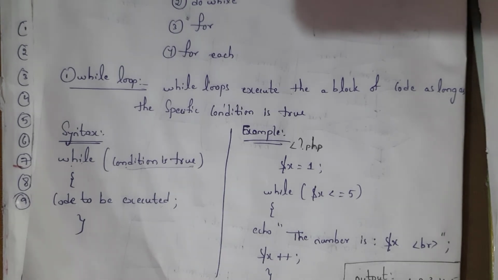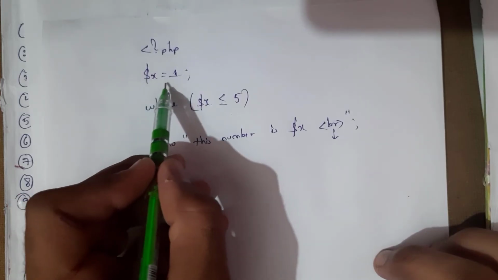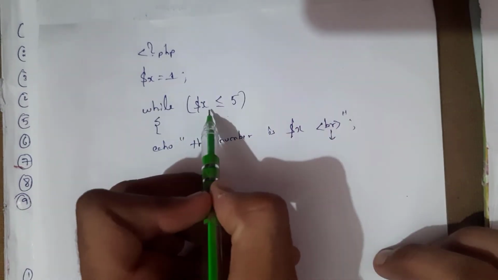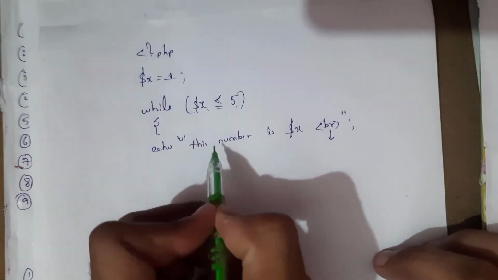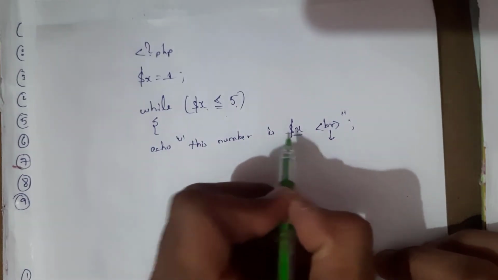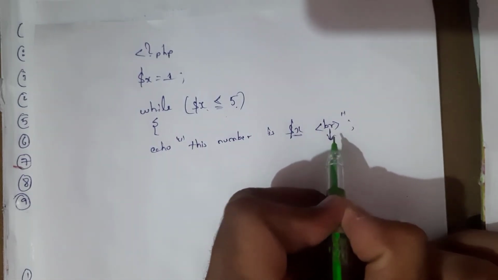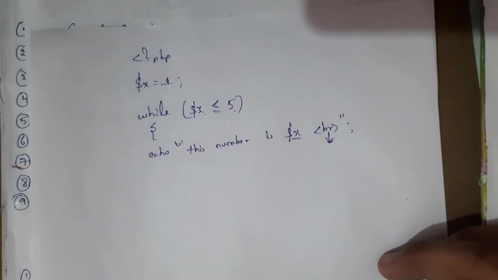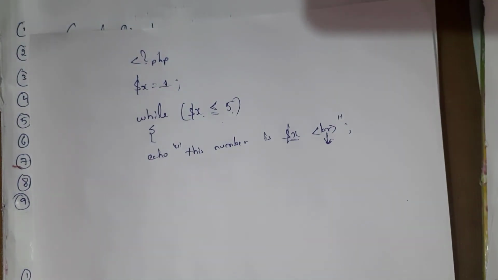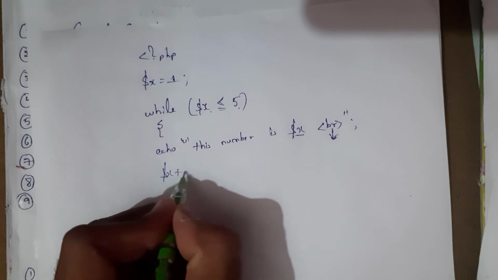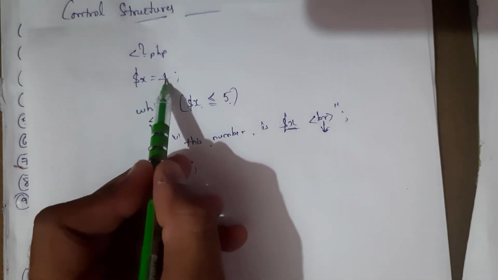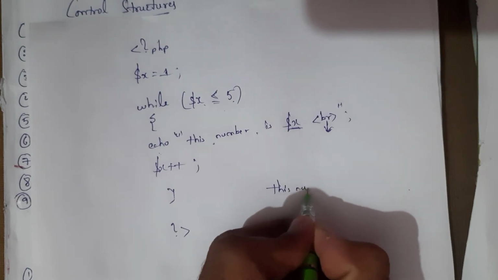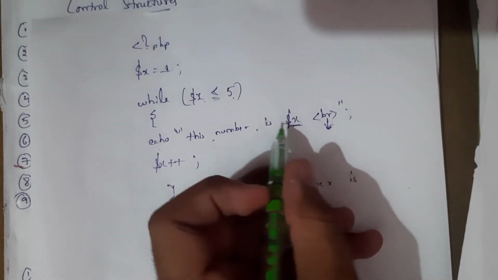I will give one program. This is the program. I took $x equal to 1. While $x less than or equal to 5, echo this number is $x. BR stands for break. That means the next statement is generated in another line. $x plus plus. This is the increment operator. Your statement is this number is $x. $x is 1, so this number is, the value of $x is 1.